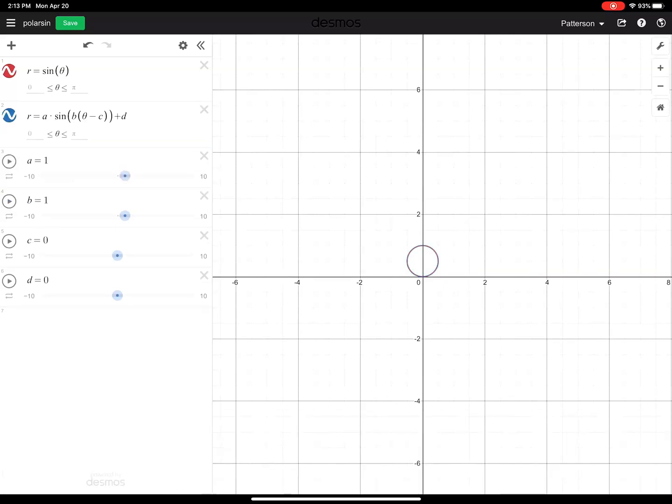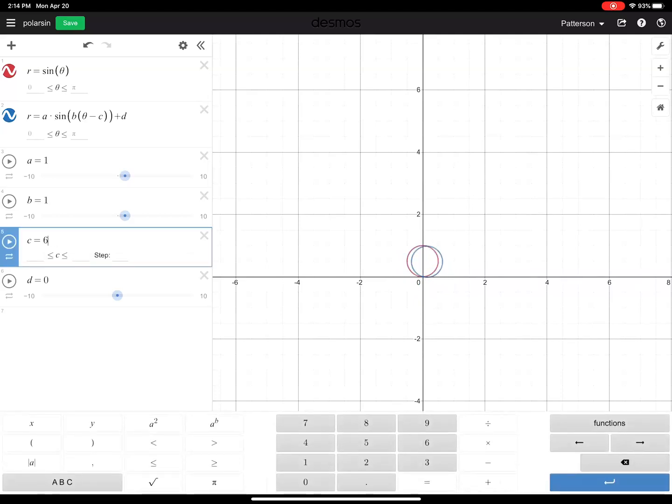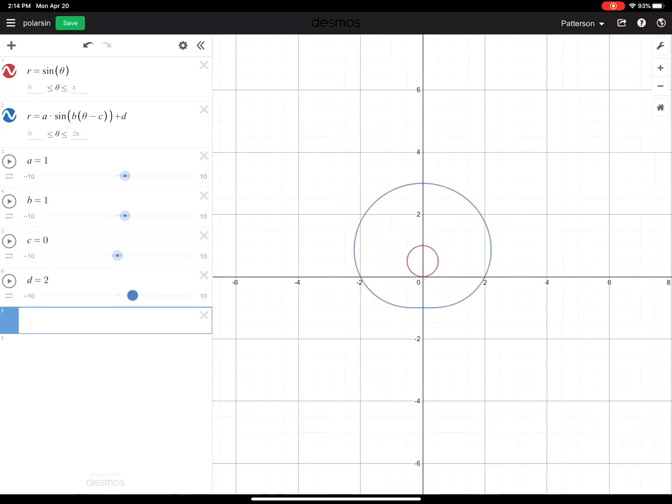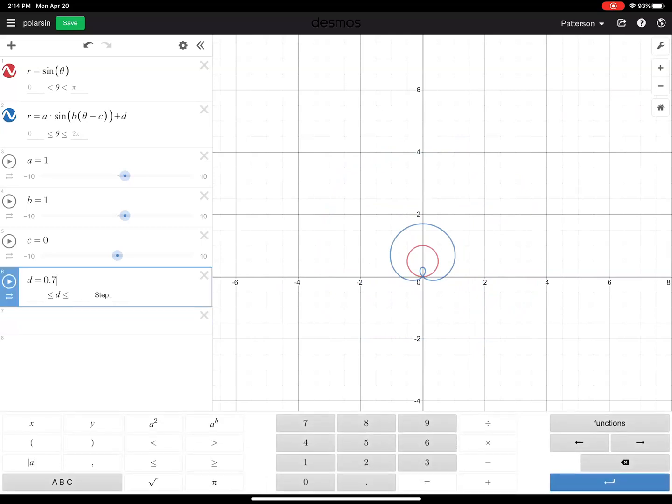All right, I'm going to do the same thing. Let's come down here to C, see what C does. There's that rotation, right? If I'm going smaller, it's rotating clockwise. If I go bigger, it's rotating counterclockwise. Let's put a 0 in there. Nothing's changed yet. I'm going to try D now. Okay, there's the little loop coming on right there. Same idea. As before, nothing much has changed. I'm going to zip that back to 0.